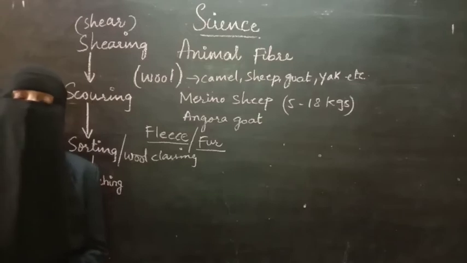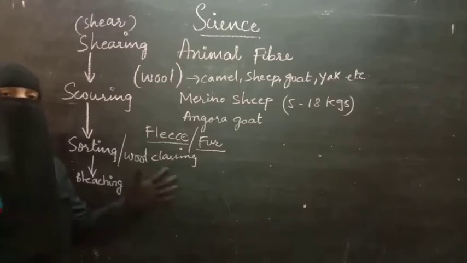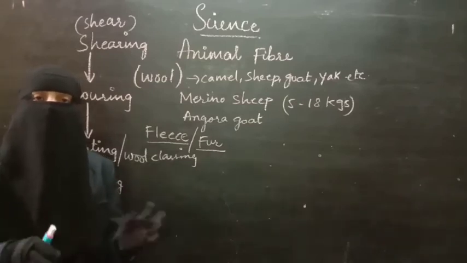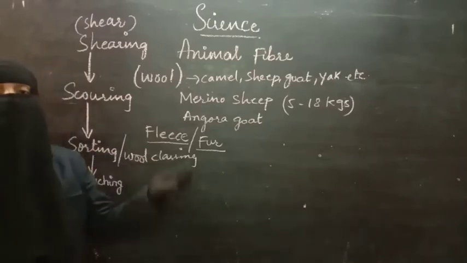Now we have to remove the color. For example, we have brownish fleece. We have to convert it into white. So what to do? They do bleaching. What is this bleaching? They add bleaching powder. Big tubs will be taken, in which bleaching powder is added, already dissolved. In that, this sorted wool is dipped.